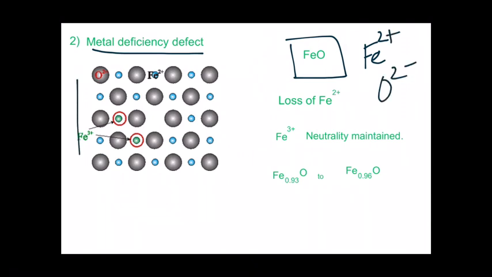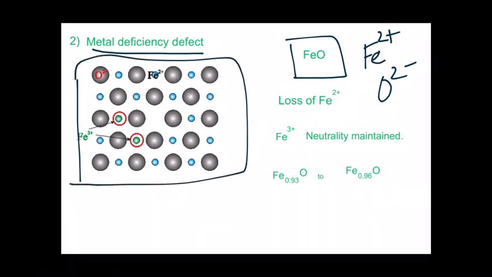Now look at this crystal. The ash or grey ones are O2 minus and the blue ones are Fe2 plus ions. Here there are green ones in place of Fe2 plus, marked as Fe3 plus, and here there is also a vacancy for Fe2 plus.